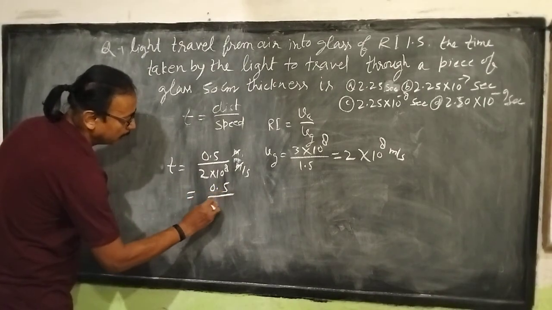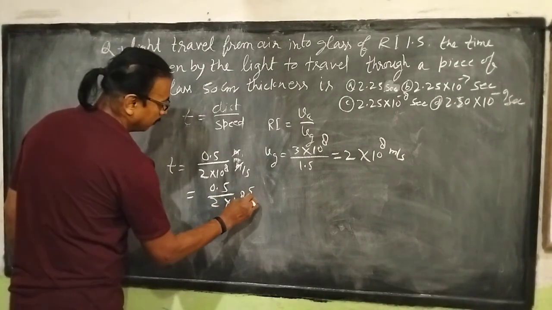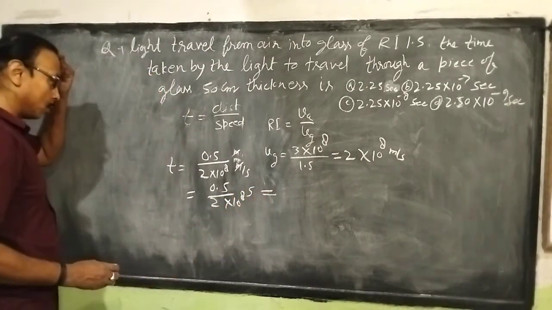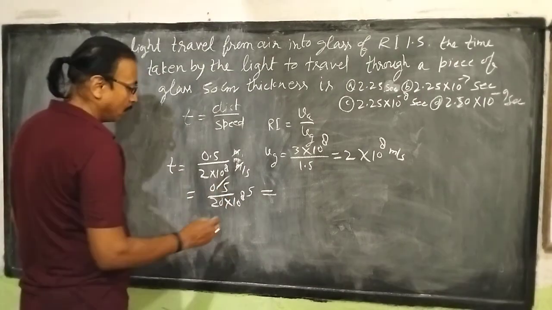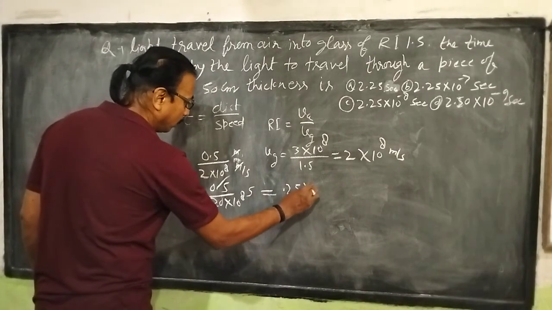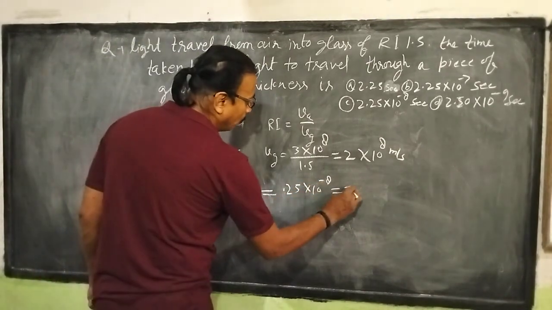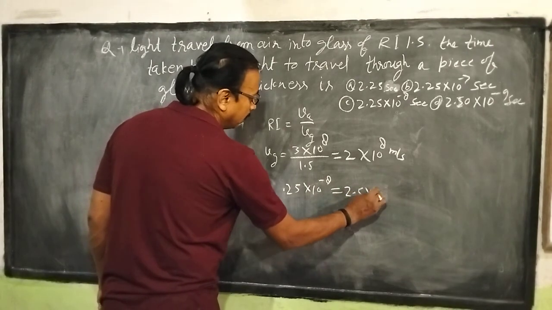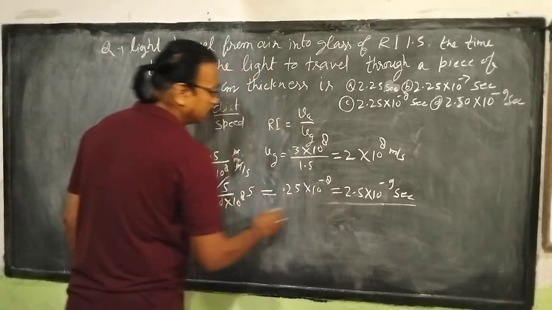0.5 by 2 into 10 power 8 second. When we solve it, we get 0.25 into 10 power minus 8. Now we can write it as 2.5 into 10 power minus 9 second. This will be the answer.